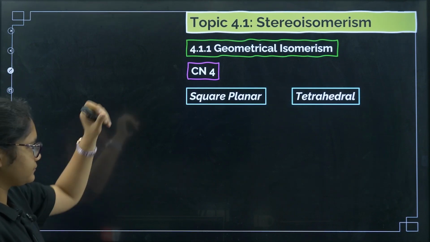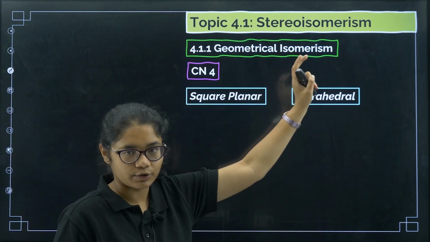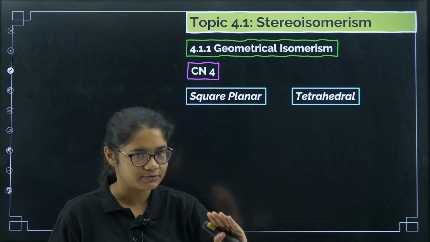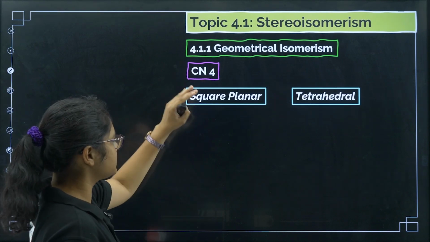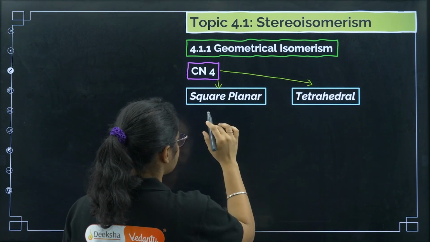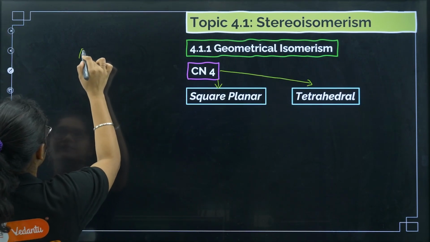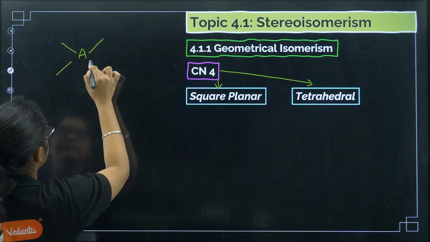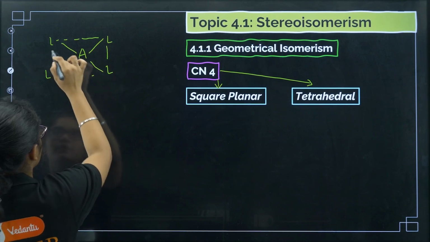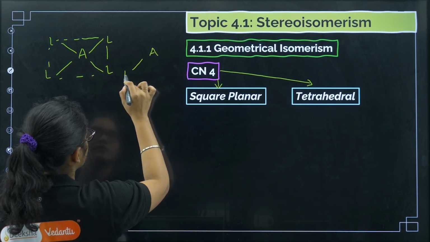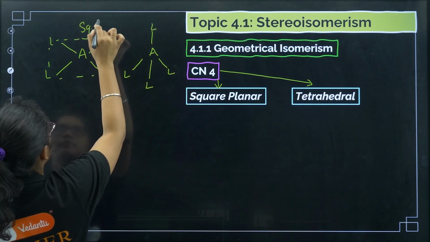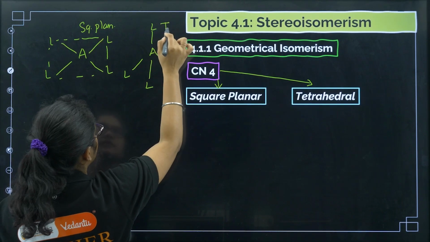Under stereoisomerism, the first one I told you is geometrical isomerism, the other one is optical isomerism. Under geometrical isomerism, I told you coordination number 4 is there, coordination number 6 is there. Now for coordination number 4, there are two types of shape, square planar and tetrahedral. If you want to know how the square planar looks, A is there, then these are the ligands. So this is the structure of square planar. Now what is tetrahedral? A is there, okay, this is square planar, and this is tetrahedral.